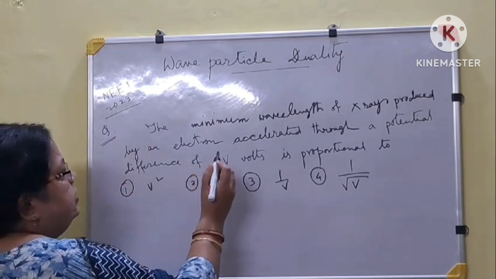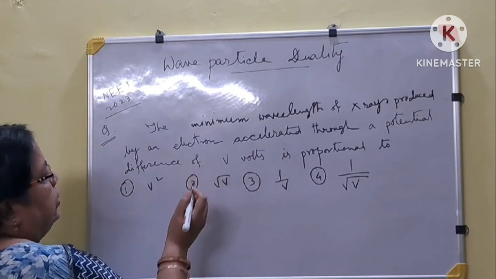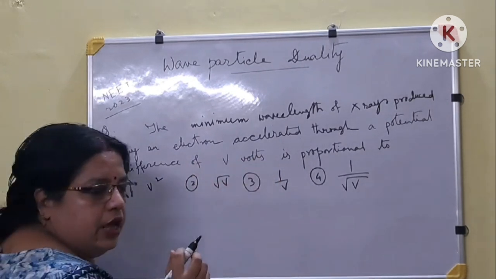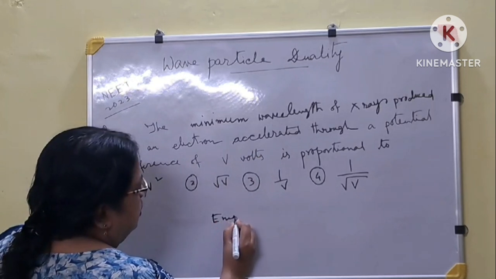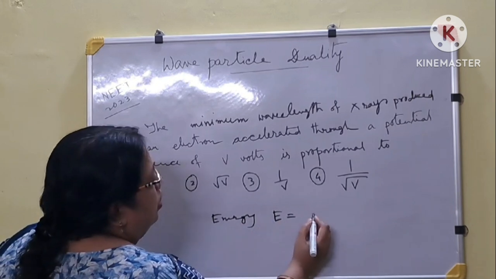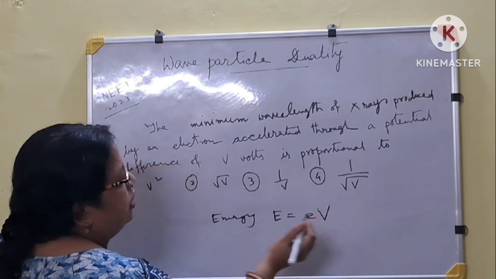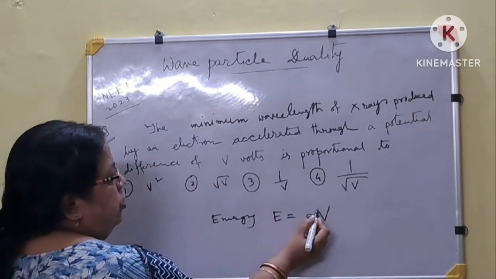So the energy of the electron, since it is accelerated through potential difference V, is E equal to eV. This is equation 1.